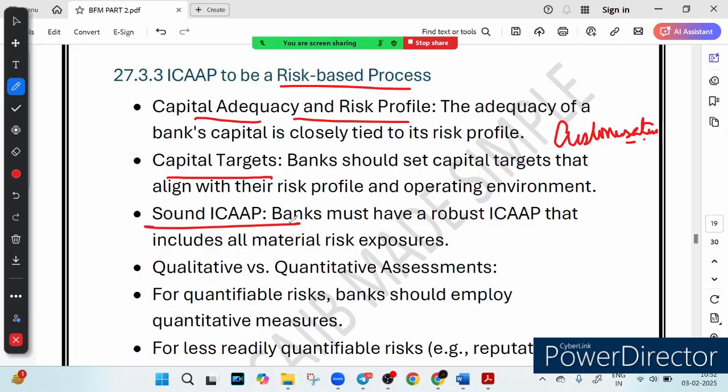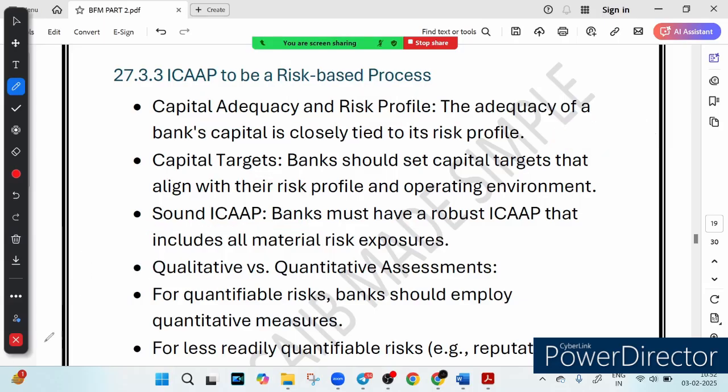You know that for ICAAP to be effective, a bank must identify and assess every major risk they face, like credit risk, market risk, operational risk or reputation risk. Then we have something called measuring risks, numbers versus judgment. That is called quantitative versus qualitative assessment. That is called measuring risk.